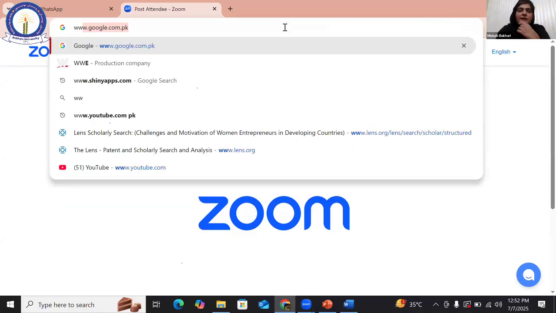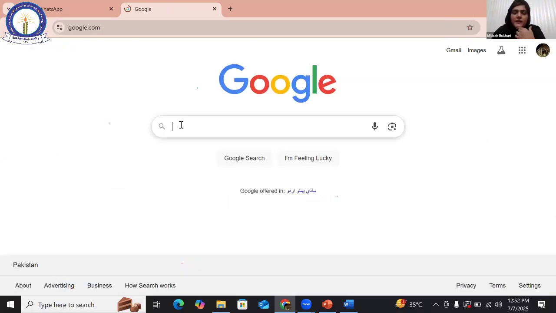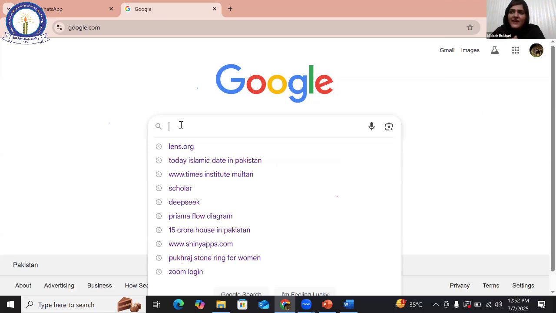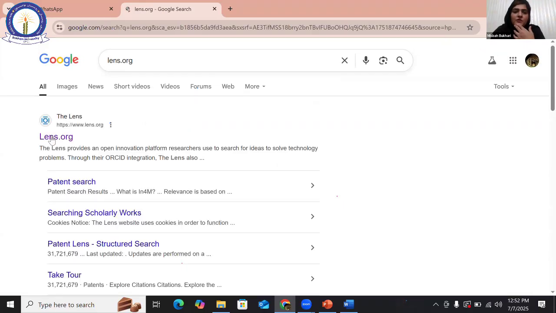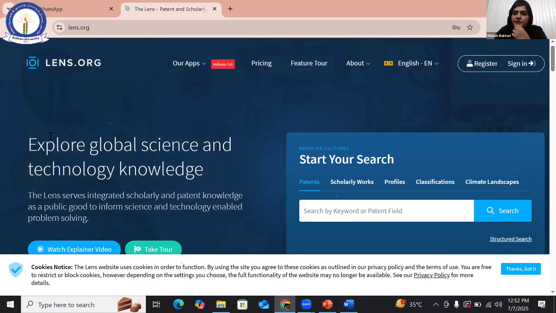We cannot make a personal fact sheet. I mean, we can have a manual for understanding, but we cannot make a fact sheet of 1,000 research papers. We cannot study each and every research paper, almost 1,000 papers, 200 papers. For this, we have research software as well. First of all, I go to lens.org. That is a website which helps us in finding our scholarly work.